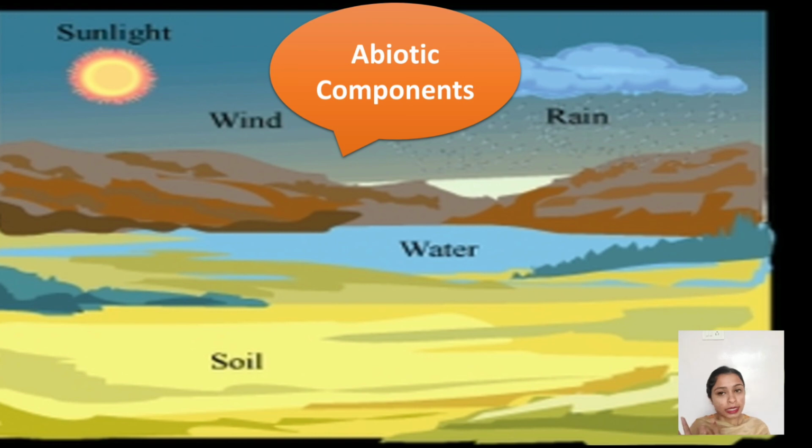See, sun is the ultimate source of light. It is very important. Water is important. Soil is important. Everything is important. Every abiotic component is important for the survival of biotic components. So this is clear to you. We have talked about the habitat, then the different types, and then the different components, biotic and abiotic.